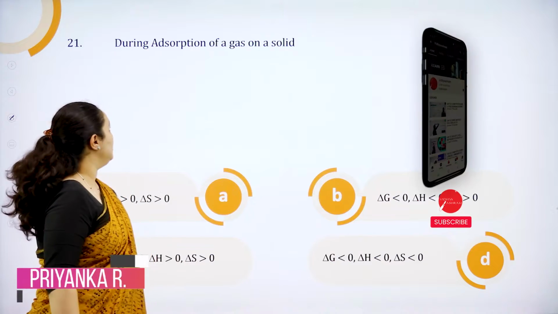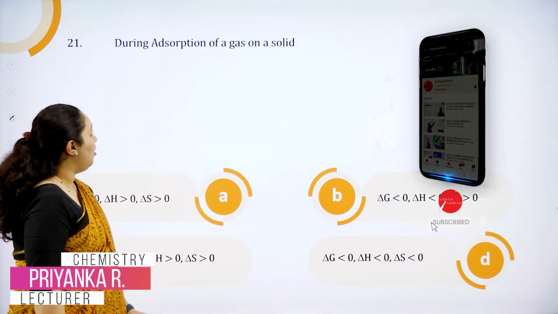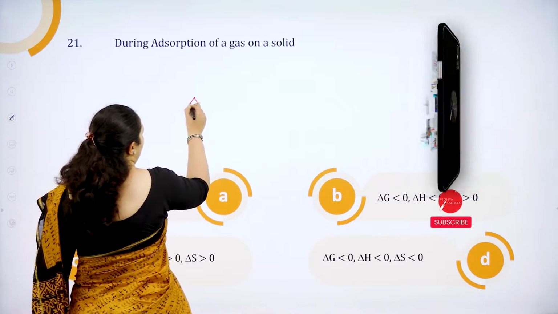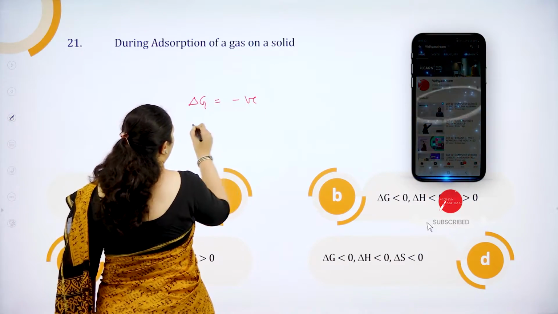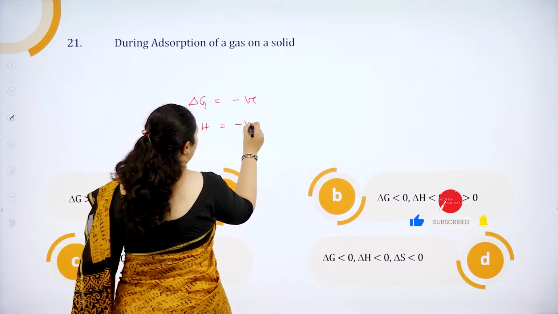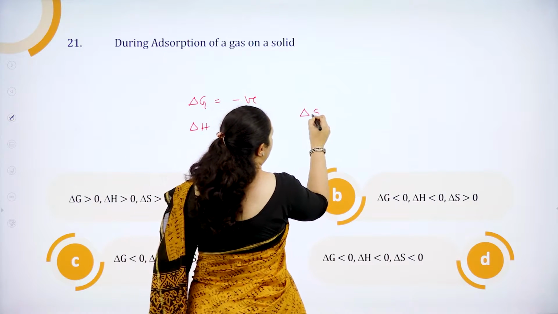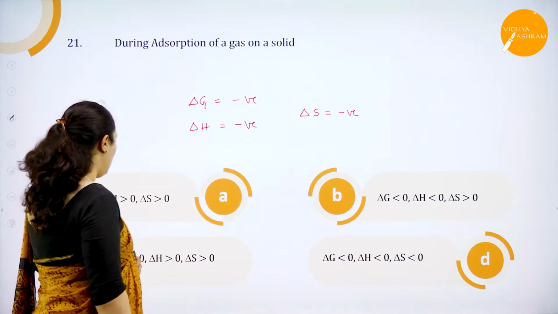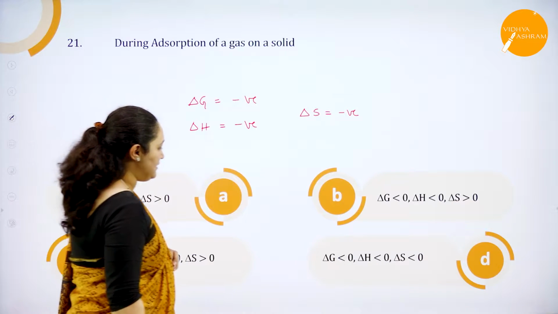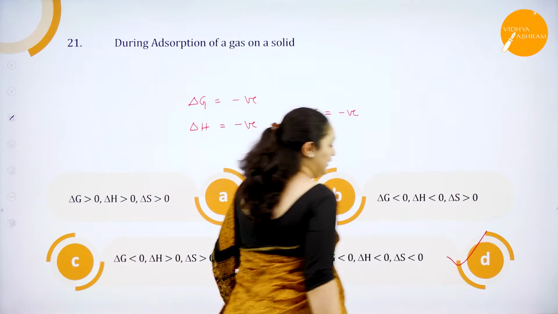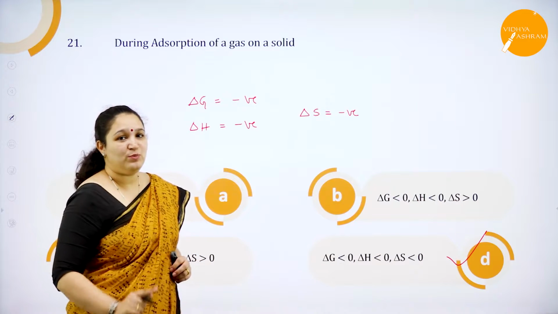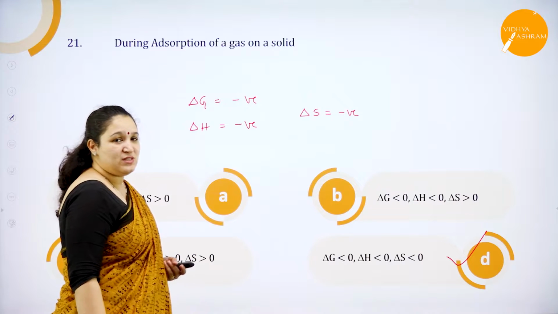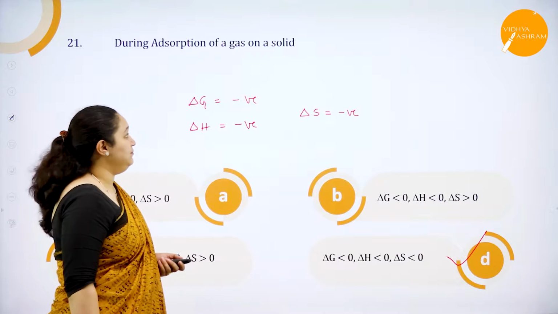We have the next question, that is during adsorption of gases on solid. We know adsorption process, delta G has to be negative, delta H is exothermic, so it's negative, entropy decreases, so it is negative. So all the three have to be negative, so our option will be all the three less than 0, that is option D. We had solved a similar problem in my class previously, so it's almost the same question which has come.